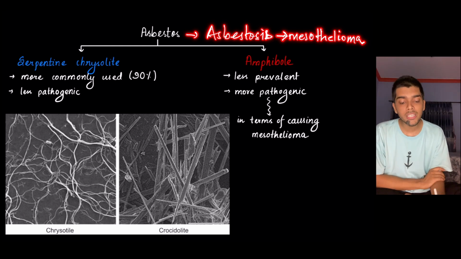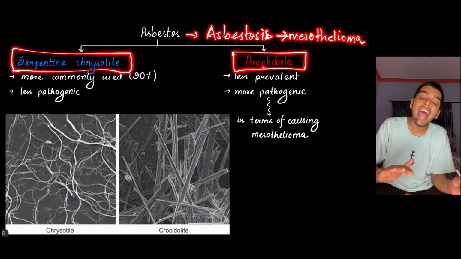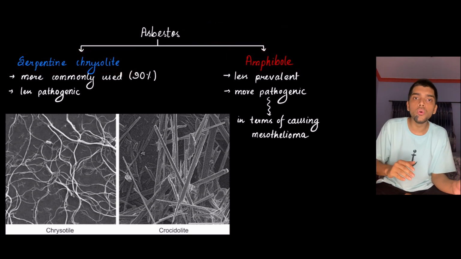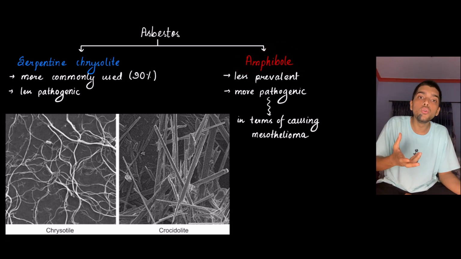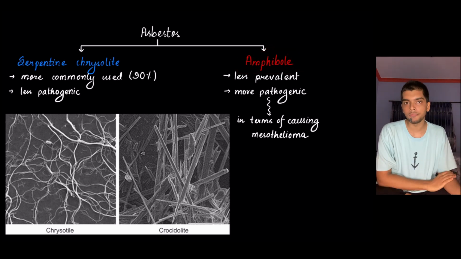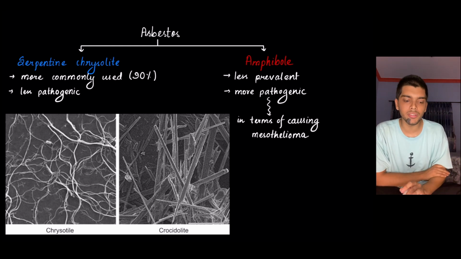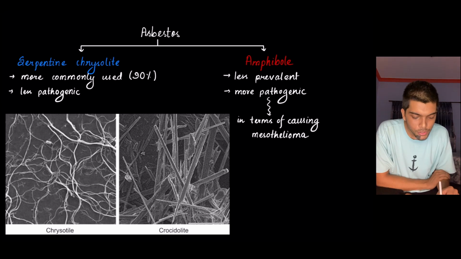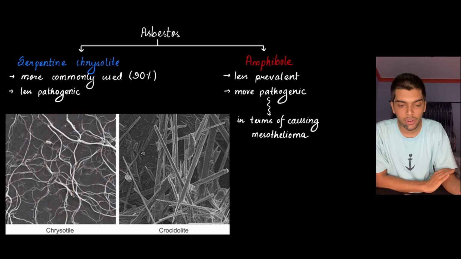So out of these two different forms of asbestos, amphibole has the higher tendency to cause mesothelioma. All right. What's the reason behind it? The reason behind it is the aerodynamics of the particle structure. This is what I mean. Chrysolite is snake-like in structure, whirled, coiled, wavy, so-called serpentine chrysolite.